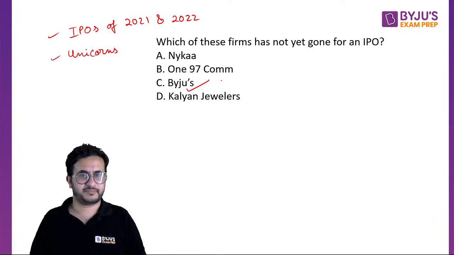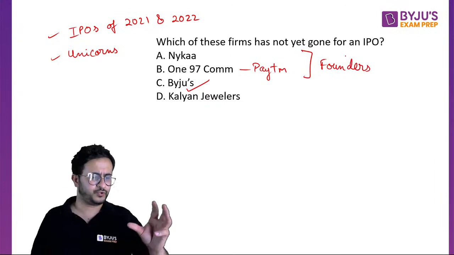Okay, so BYJU'S, people will know. I thought 197 is your Paytm. That's the official name of the company, 197 Communication. Nykaa IPO was famous, right? 197. So know about these. As a part of these, you should know their founders. You must know your famous companies, and you should know their founders also.